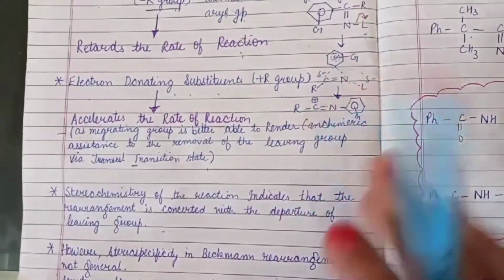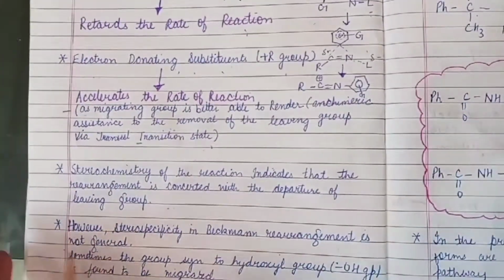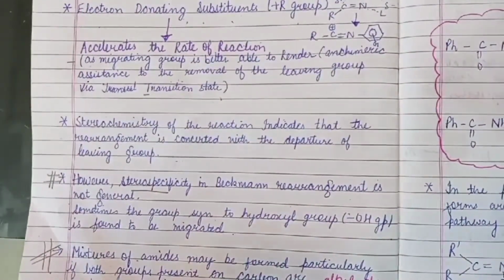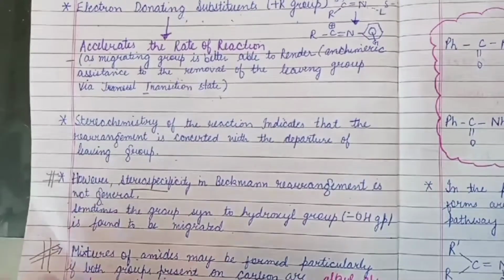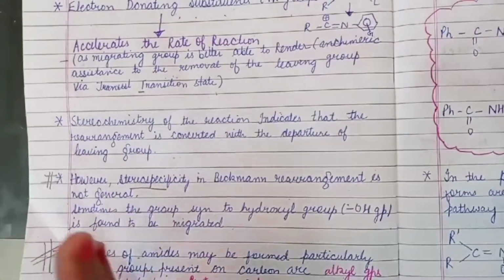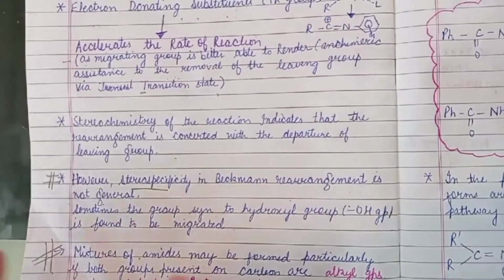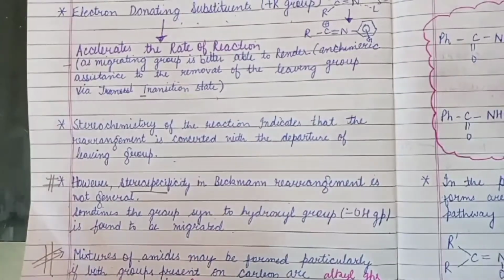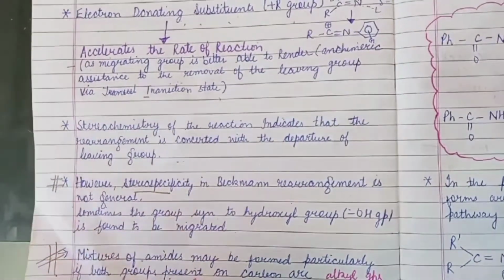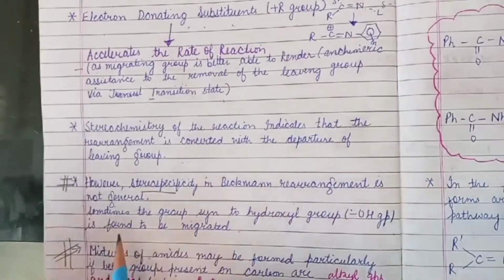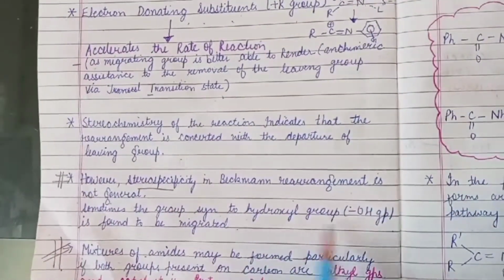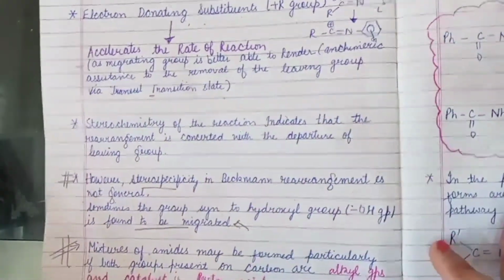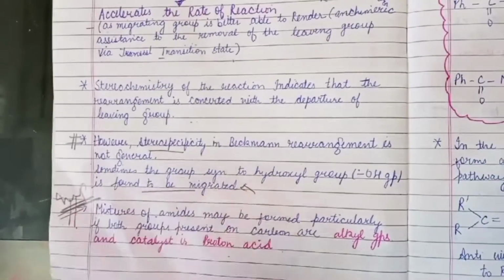It's a concerted reaction. And one thing you have to see is that the stereochemistry in Beckmann rearrangement is not general. Sometimes a group which is syn to, that is on the same side of, the hydroxyl group is found to migrate. Actually, we have said that the group which is anti to the hydroxyl group will migrate to the nitrogen atom. But here, the group syn to the hydroxyl group is found to migrate. You can say it is just an exception. Sometimes it happens.